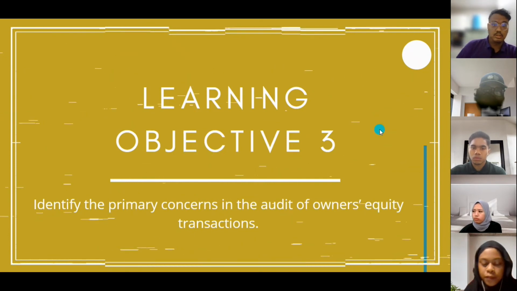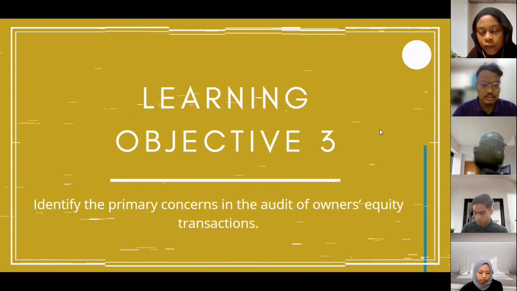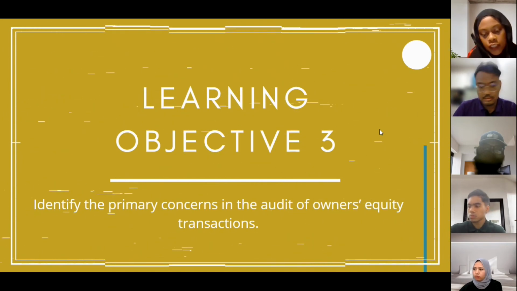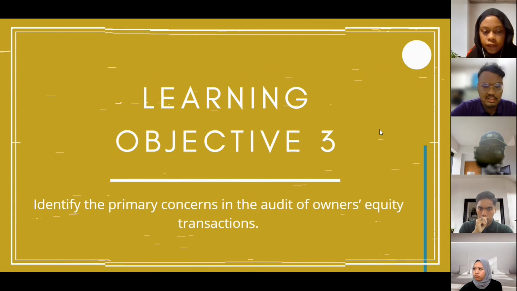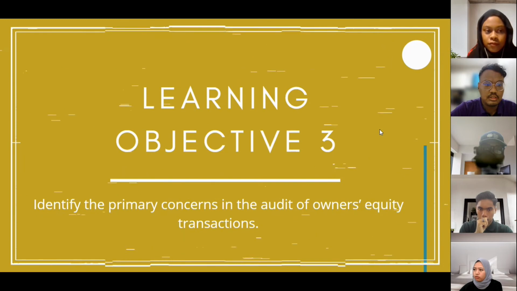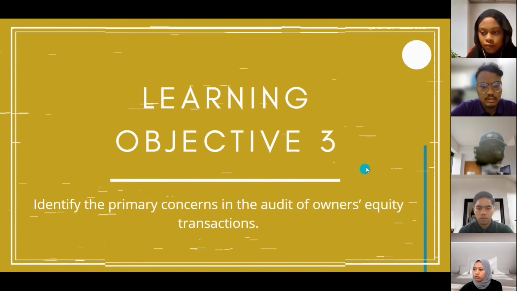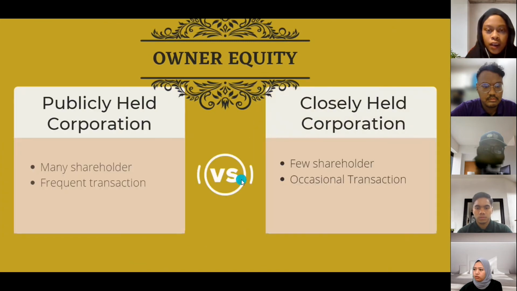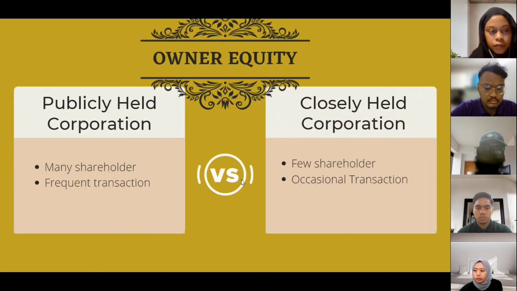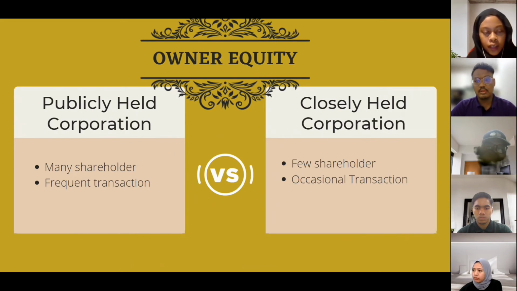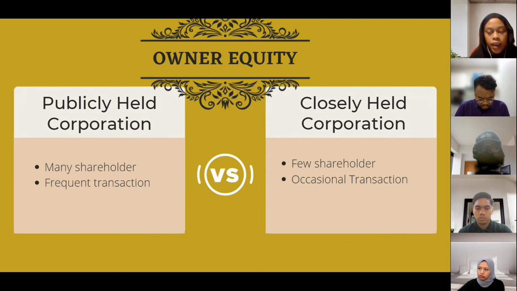Okay, thank you. Bismillahirrahmanirrahim. My name is ANDINA binti SULAIMAN, and I will present the third agenda in this chapter, which is to identify the primary concerns in the audit of owner's equity transactions. For owner's equity, there are two types: publicly held corporation and closely held corporation. Basically, the publicly held corporation is known as a public listed company, and the closely held corporation is known as Sendirian Berhad.